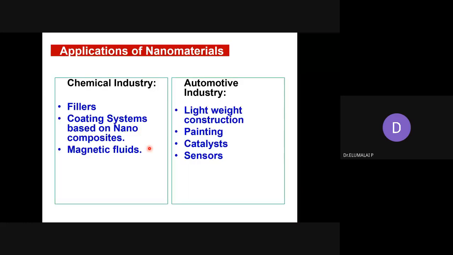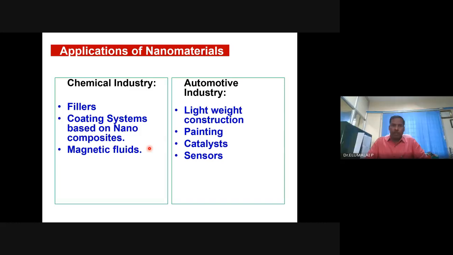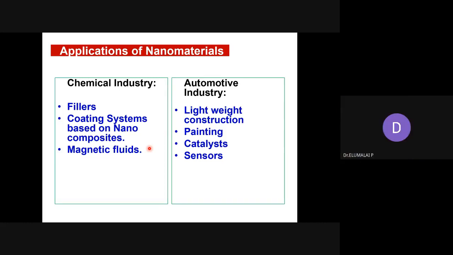Yes, definitely there is a contribution, an influence made by nanomaterials and nanotechnologies already. Believe it or not, we are already using hundreds of nano products in the market, maybe in your day-to-day life.